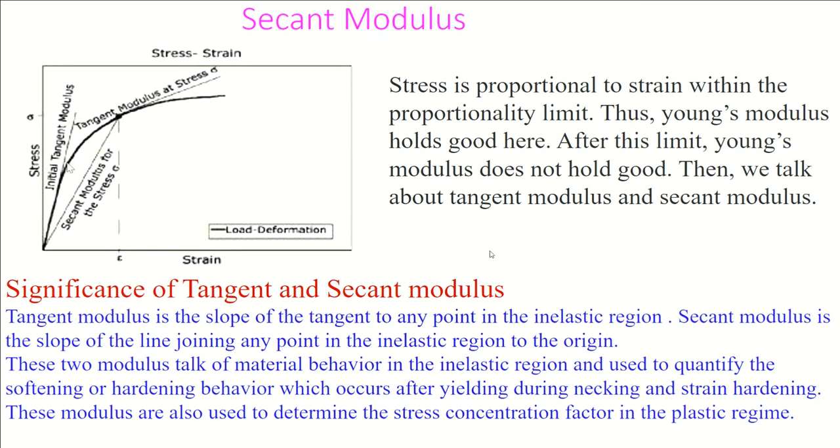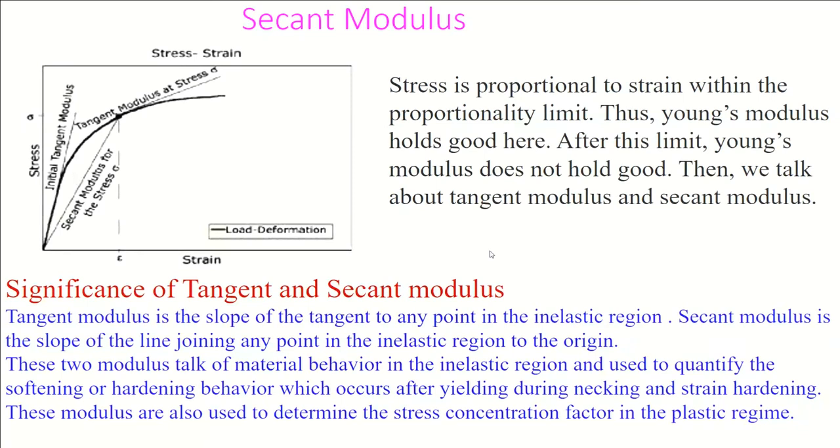Beyond this, the curve changes its path, and a very complicated path, sometimes exponentially increasing then decreasing, sometimes brittle, sometimes creating ultimate stress, and then from ultimate stress to the fracture point is too long, and there is a large variation in its path. So if you want to calculate modulus, meaning resistance to deformation of the material at different stages beyond initial modulus, up to here it is initial modulus or Young's modulus.